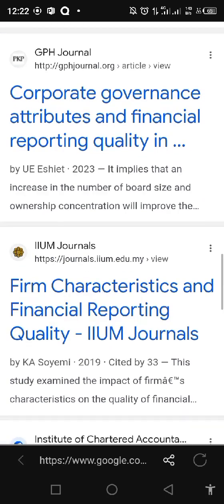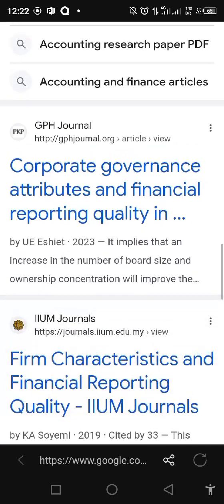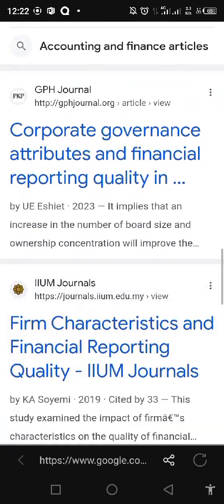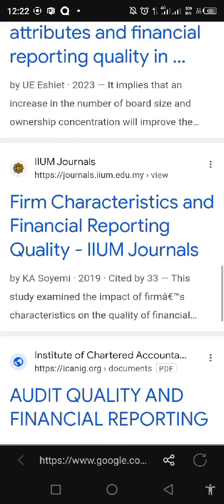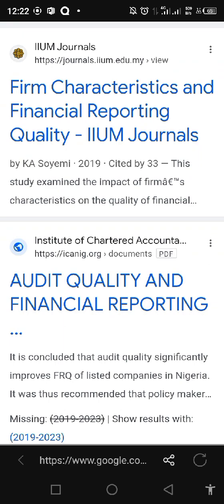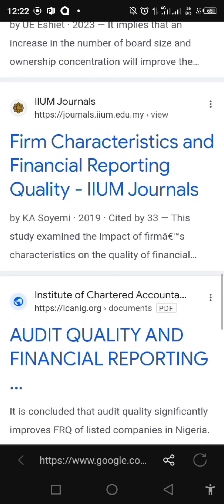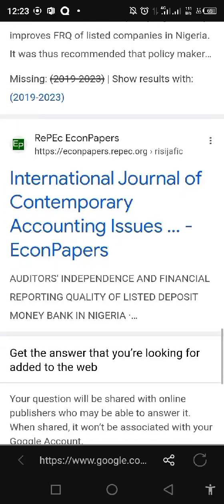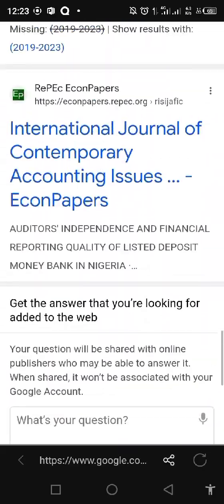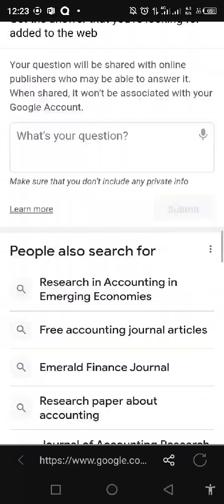You can see how easily I can know what I want and what I do not want based on the variables that make up my topic. It's corporate governance attributes and financial reporting quality. No, firm characteristics and financial reporting quality. Because this has financial reporting quality, I could actually download this and make use of it to build up the body of my work, even though I may not review it in my empirical study.